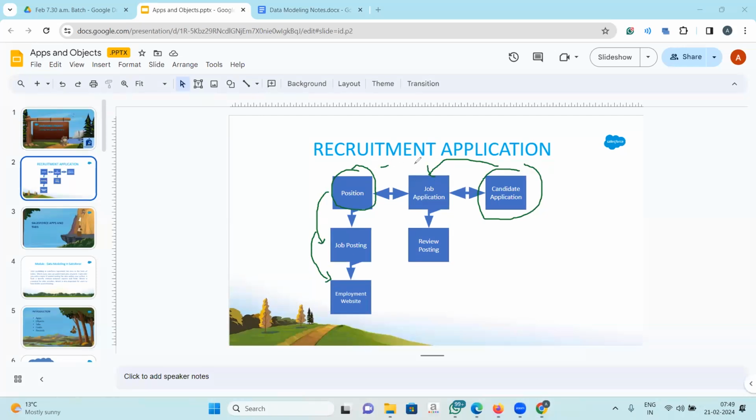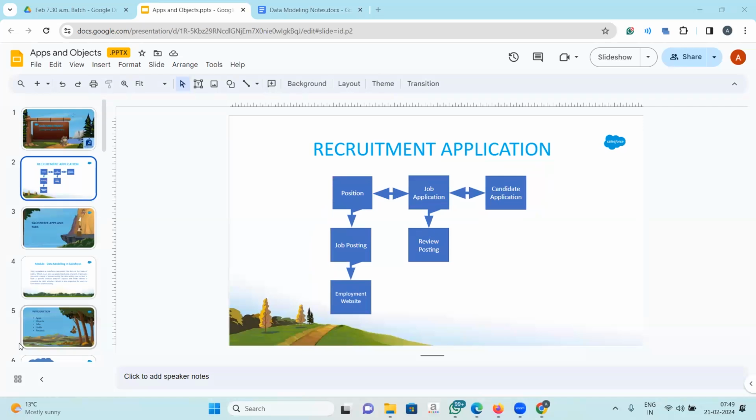And the third is once the application has reached the organization, how it is being reviewed. So it is a very basic module, we've just scaled it down so that we can use it for our training purpose. We will be building this application from day one, and while building it, we will learn all the functionalities that make it a live application, something that can be used.